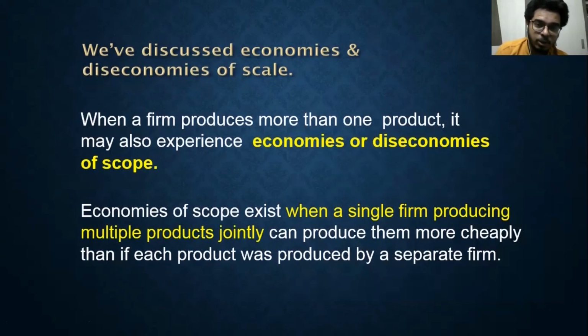Now, what is this? Economies of scope exist when a single firm produces multiple products jointly, because then their production process may be cheaper.